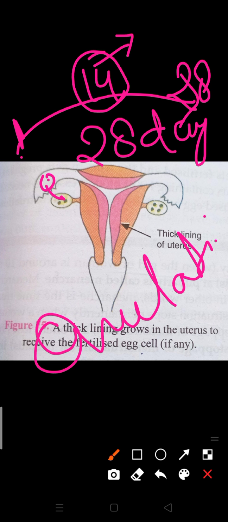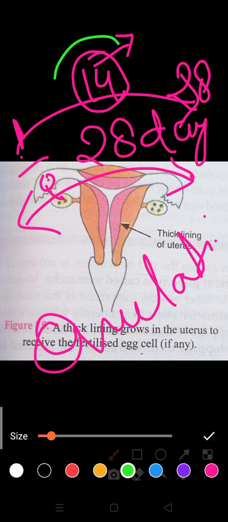In human females or girls, the ovaries start releasing an ovum or egg once every 28 days. As I am telling you, in this duration of 28 days, only one ovulation takes place.